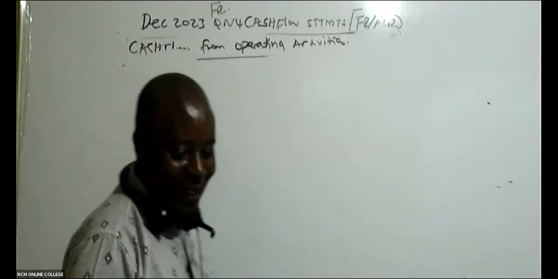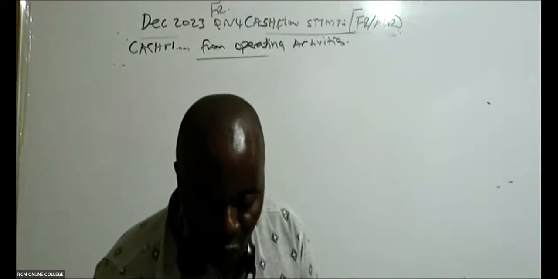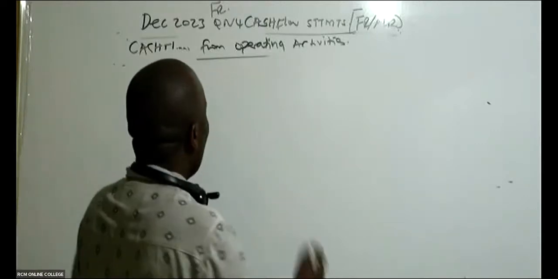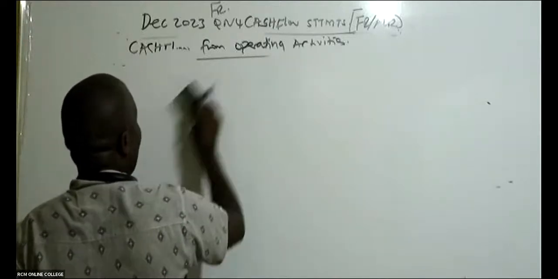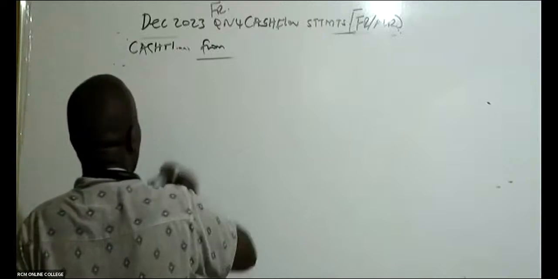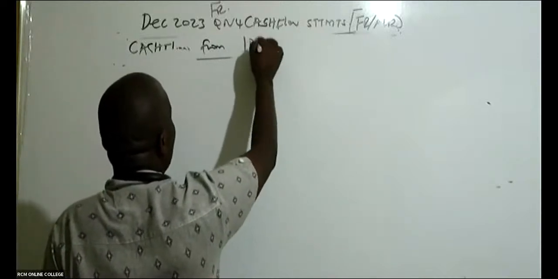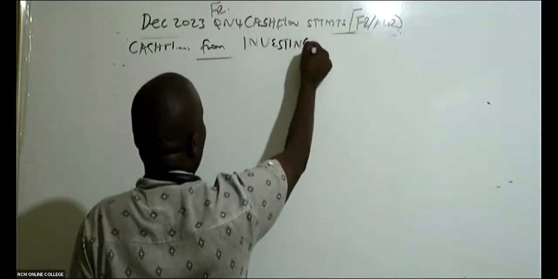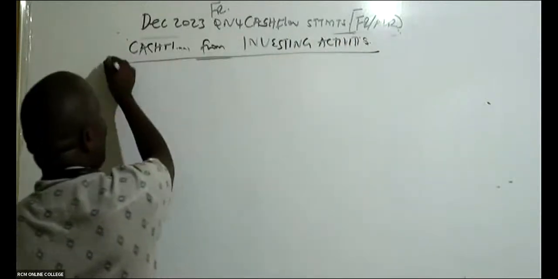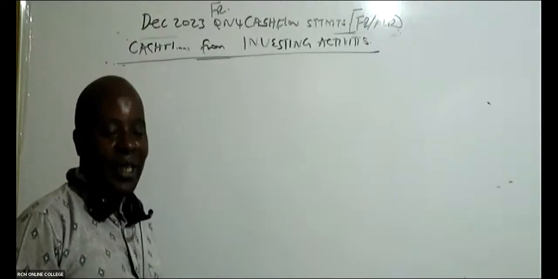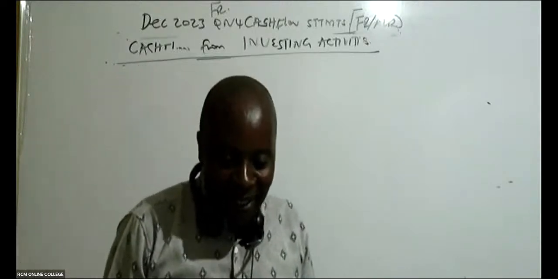All right. Now, ladies and gentlemen, we can now go to investing activities. So we are now through with the first part. Now come and mention there for Mwalimu, the second part is cash flow from investing activities. Normally for the financial reporting, cash flow statement is a very useless statement.